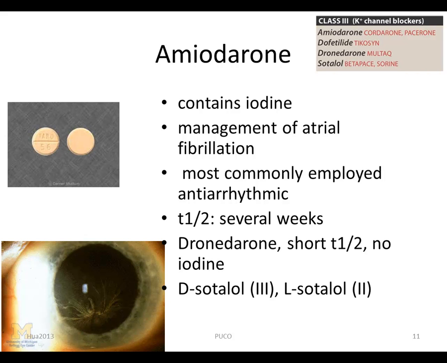Amiodarone contains iodine and is related structurally to thyroxine. It has complex effects, showing class 1, 2, 3, and 4 action. Its dominant effect is prolongation of action potential duration and refractory period. Amiodarone is effective in treatment of severe refractory supraventricular and ventricular tachyarrhythmias. Amiodarone has been a mainstay of therapy for management of atrial fibrillation.